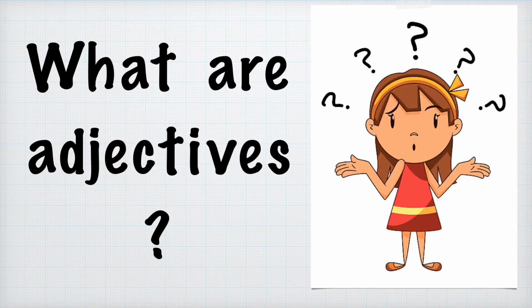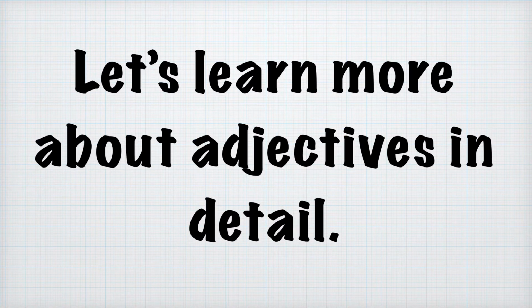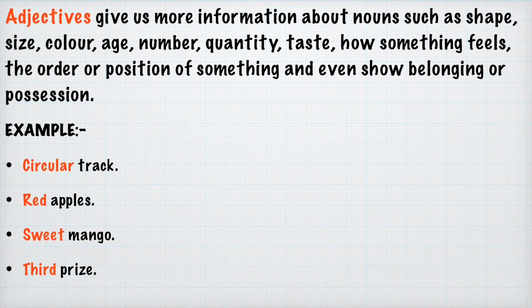So now let us start: what are these describing words called? Let us now discover what adjectives are. Words that tell us more about nouns are called describing words or adjectives. Let's learn more about adjectives in detail. Listen to it carefully so that you can understand it well.